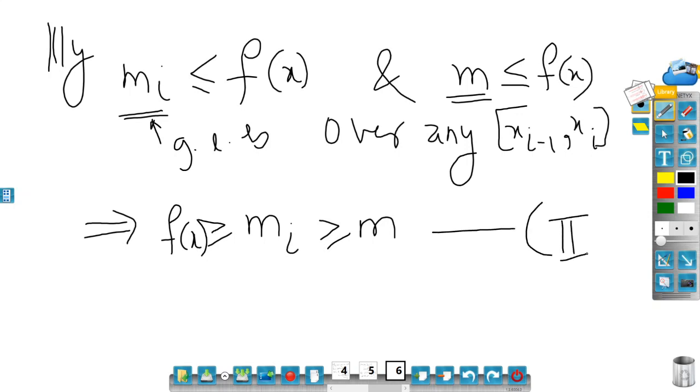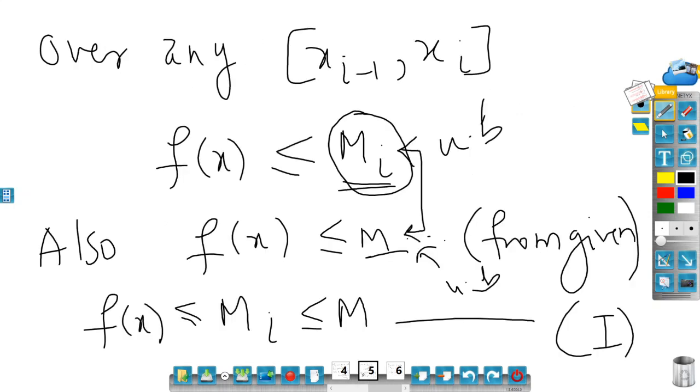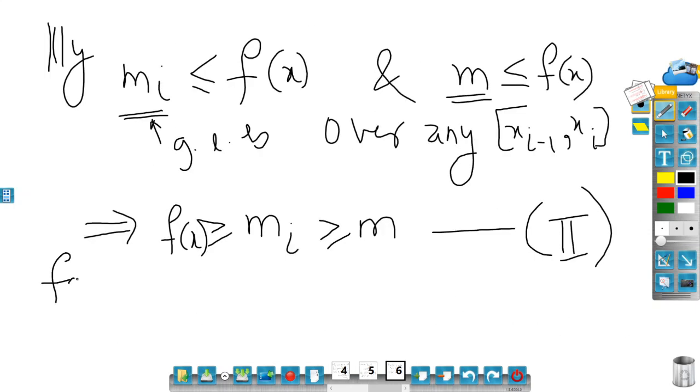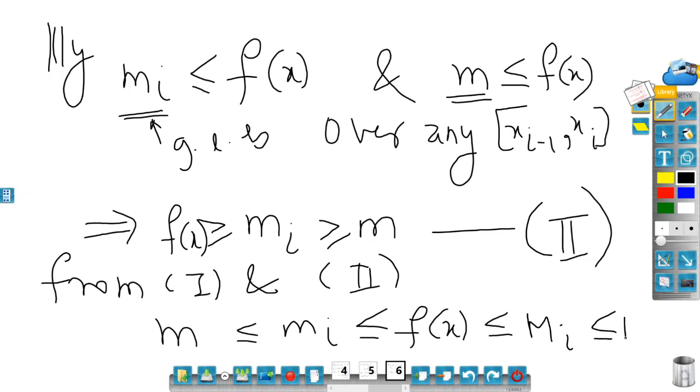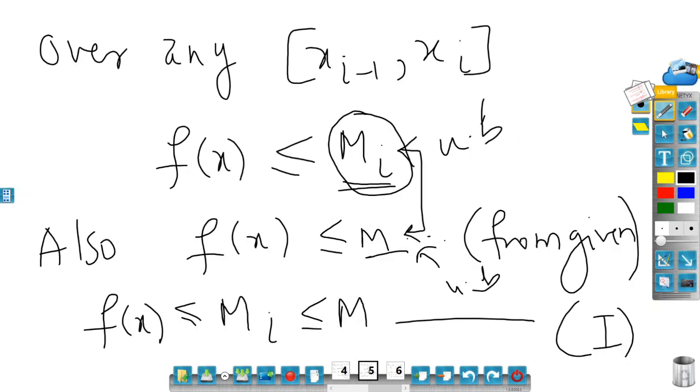So if I club 1 and 2, what will I get? From 1 and 2, I will get small m less than or equal to small m_i less than or equal to f(x) less than or equal to capital M_i less than or equal to capital M. Yeah, this is right. Okay.